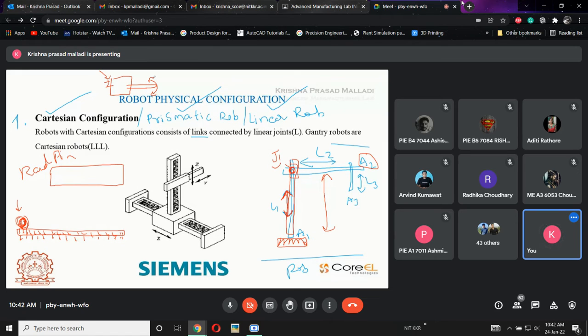If there is a power supply, say I have given a battery connection, with positive and negative terminals to this motor, it will be rotating in the clockwise direction. If I reverse it, then it will be rotating in the counterclockwise direction.